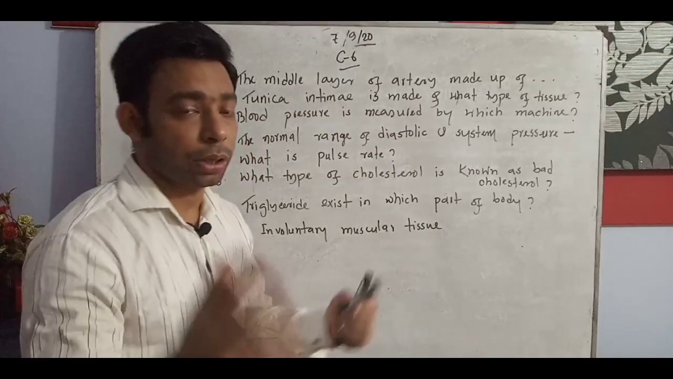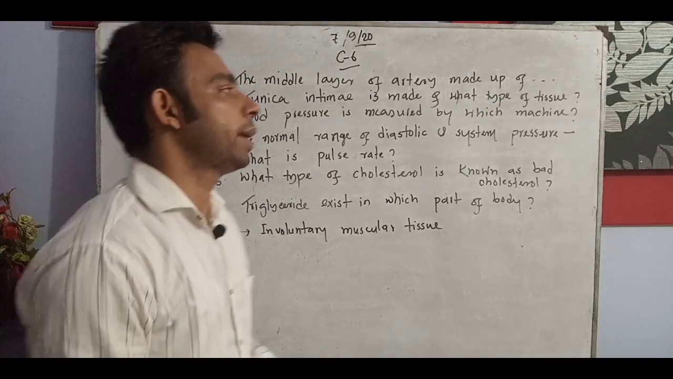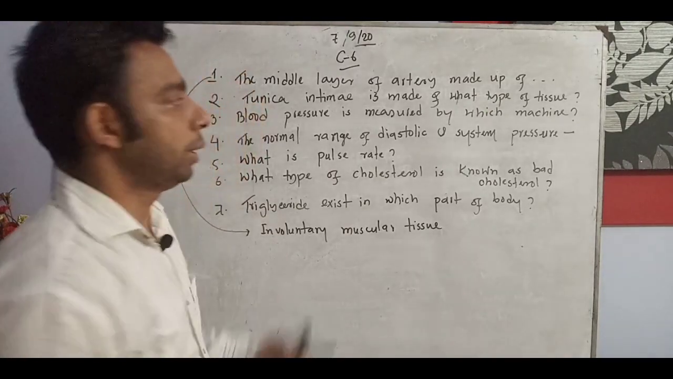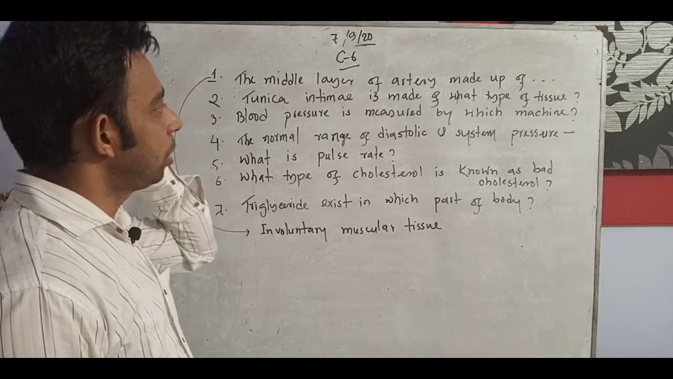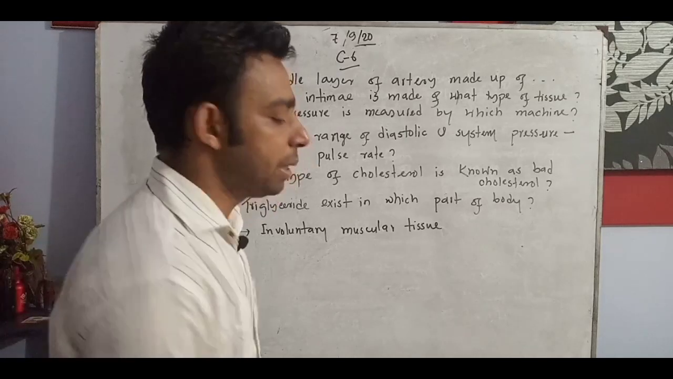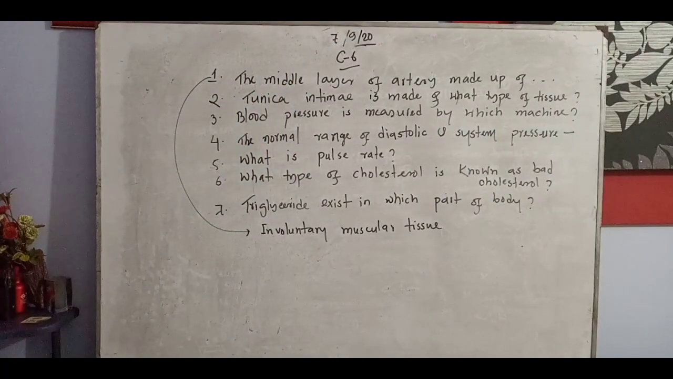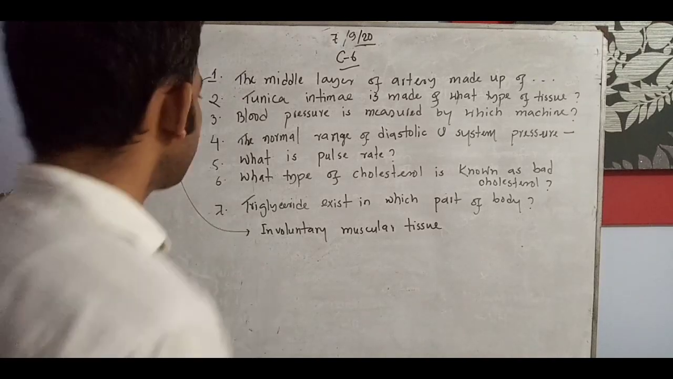Very important question. It is asked several times in different types of term exams, and not only that, it is asked in the SSC exam also. So the middle layer of artery is made up of involuntary muscular tissue. So don't miss this point. So the involuntary muscular tissue is the first one.